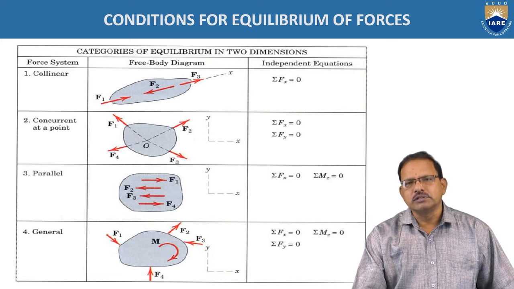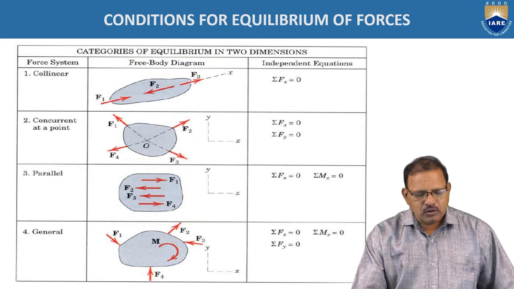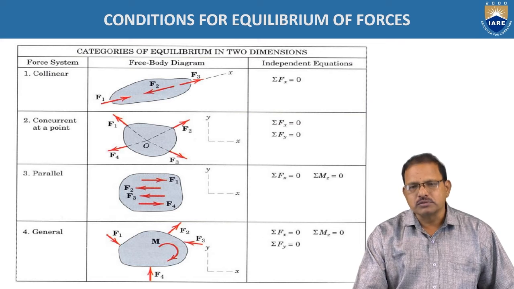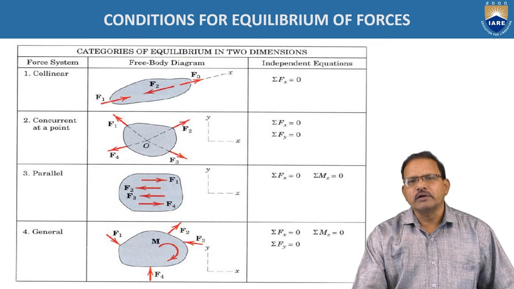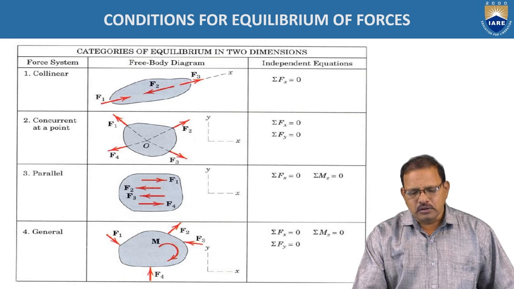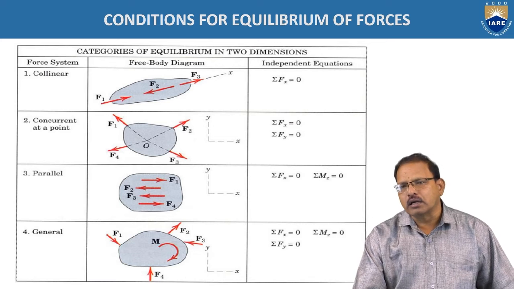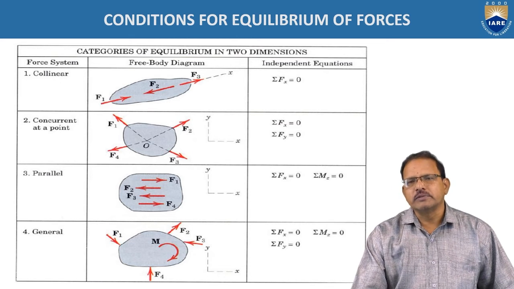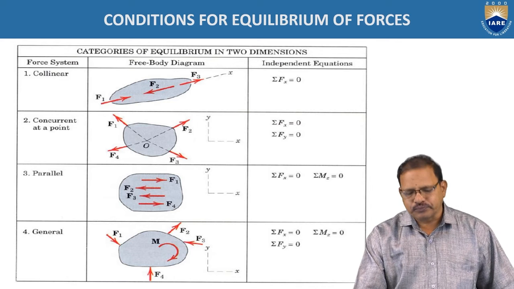Third one, the parallel forces. These are coplanar and non-concurrent. Since the forces are parallel, only two conditions are enough to satisfy the equilibrium condition. That is, sigma F is equal to 0 and the moments created at any given point, sigma Mz, should be equal to 0. In general, if the forces are coplanar and non-concurrent, then three equations must be satisfied in order to keep the body in equilibrium.